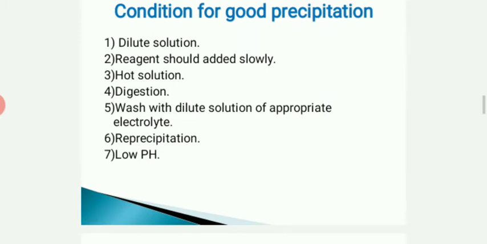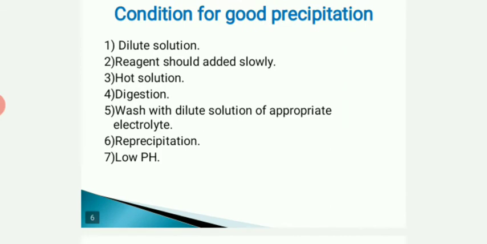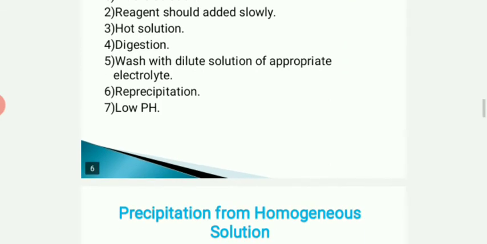Next is the purification technique. The next is low pH. If we prepare our precipitate at low pH, it helps in giving quantitative precipitation, meaning a larger quantity of precipitate is generated at low pH.